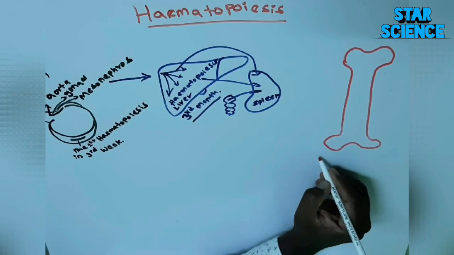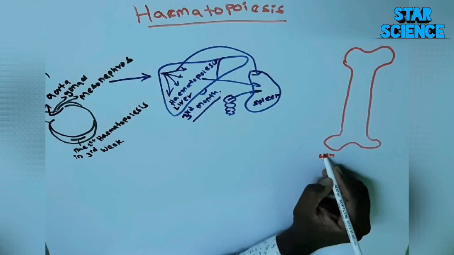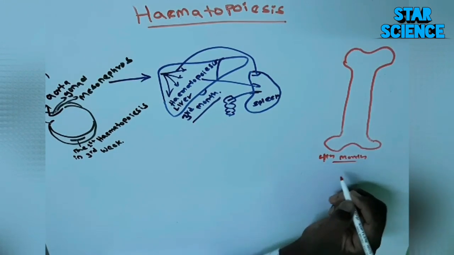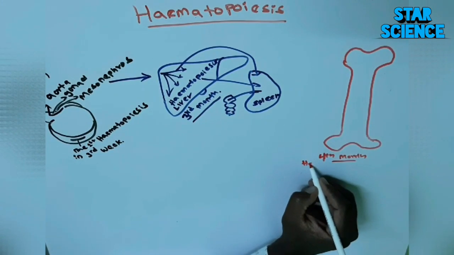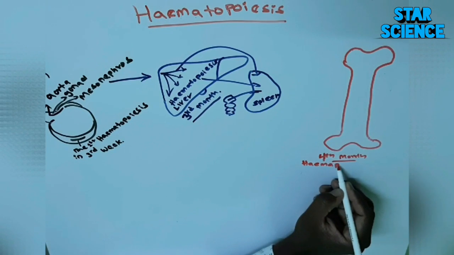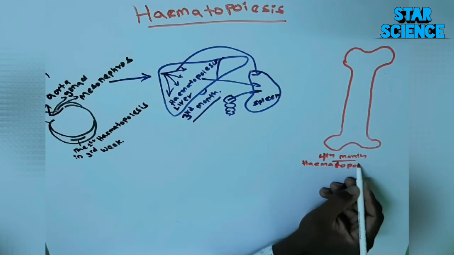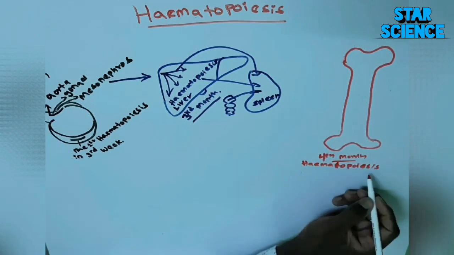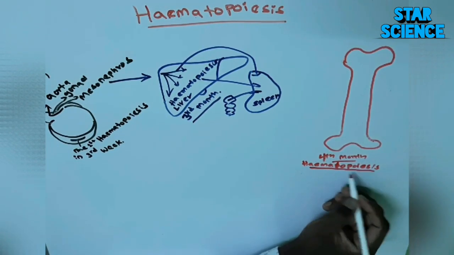Until birth, haematopoiesis keeps occurring here. And the main important thing is, after delivery, after the birth of the baby, haematopoiesis will not shift from this red bone marrow. It will be permanently fixed in the red bone marrow.